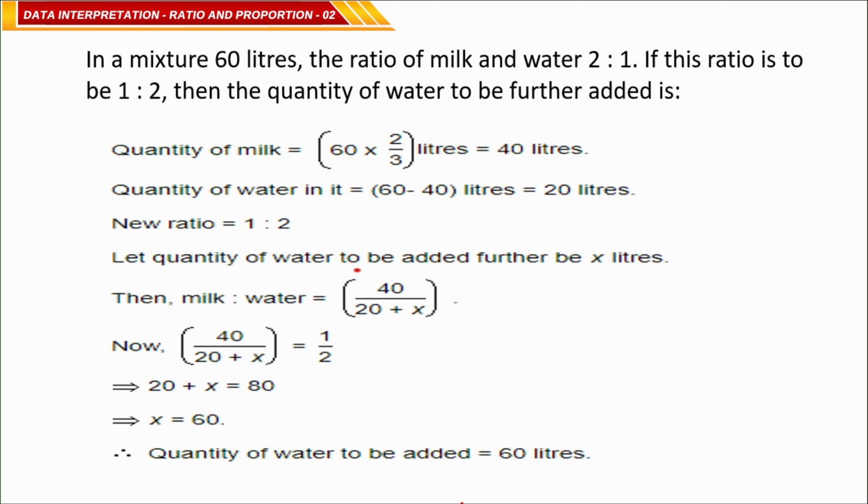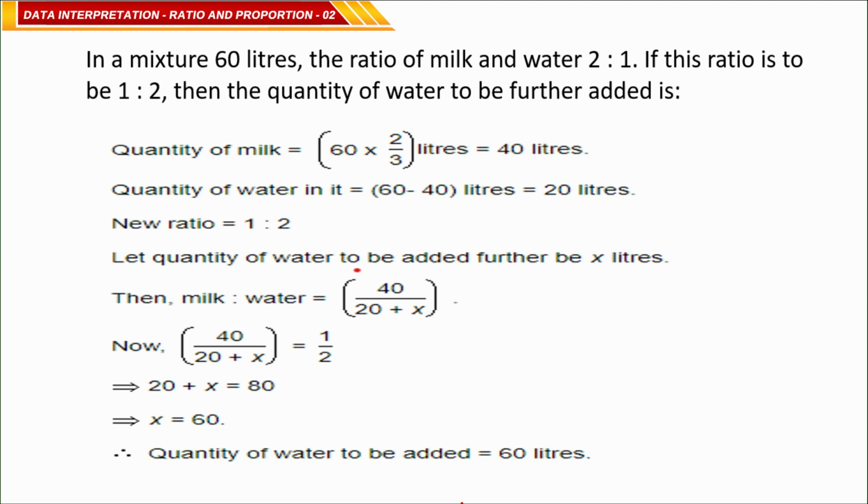Next question. In a mixture of 60 liters, the ratio of milk and water is 2 is to 1. If this ratio is to be 1 is to 2, then what is the quantity of water to be further added? Actually, there is a 60 liter mixture. In that mixture, milk and water ratio is 2 is to 1. If the ratio is to be 1 is to 2, then we want to change the ratio from 2 is to 1 to 1 is to 2, means we have to add some more water. Then what quantity of water is going to be added?